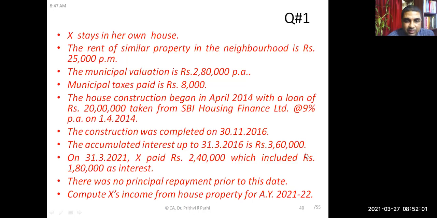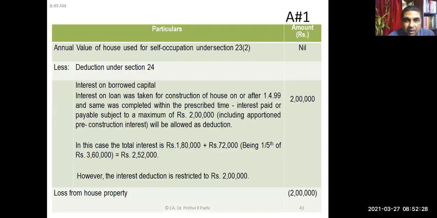9% per annum. How much? 3,60,000 rupees. How will it be allowed? Whether the entire 3,60,000, or in 5 equal installments. Okay, good. And post-construction period interest will be allowed each year. Okay, we are going to solve this question. So I am explaining that concept once again.